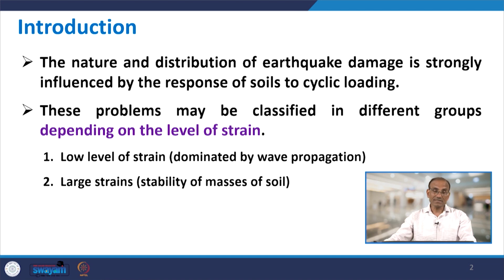So, it is very important that we know the properties of the soil, particularly for the dynamic loads, and the properties of the soils for the dynamic loads depend on the level of strain to which the soil is subjected.